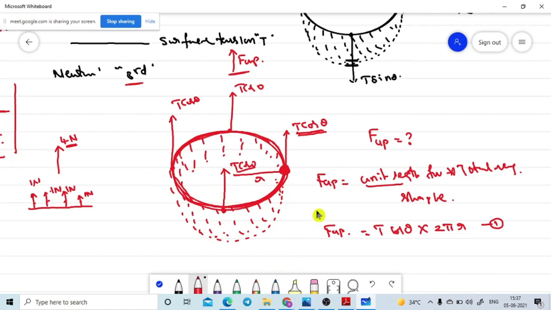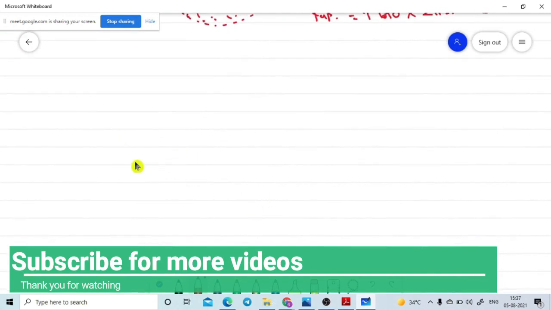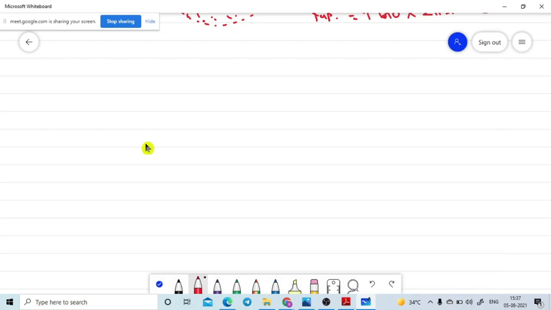Okay, done. So that is equal to the upward force value we got. Then what about the downward force? The downward force is somewhat tricky. Let me go to the big shape of the tube. I used the small one, but the downward force we need to find with some trick. Let me use this one.